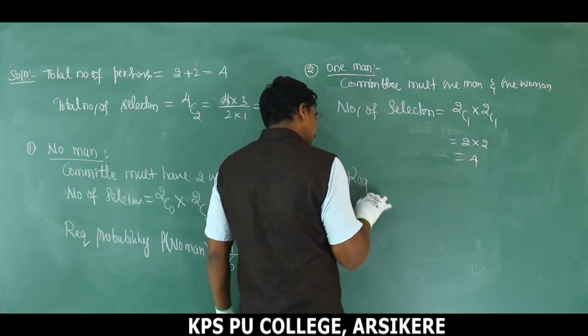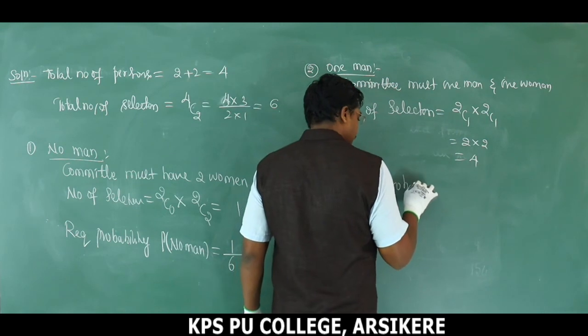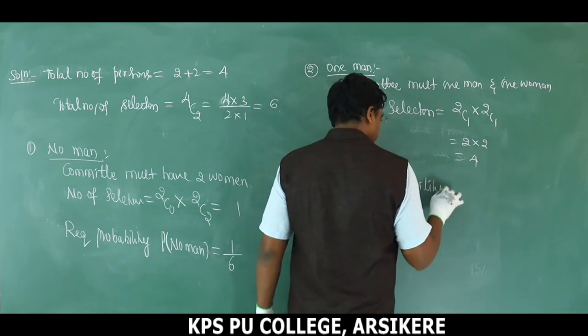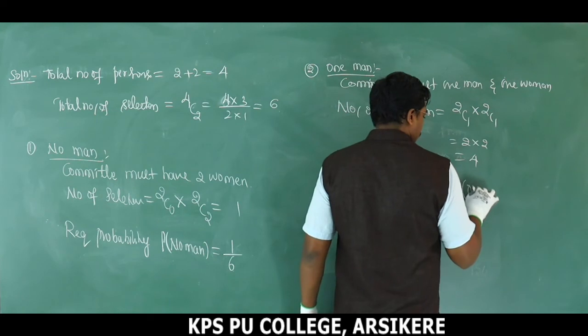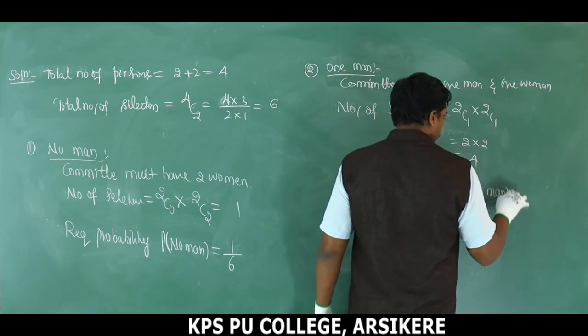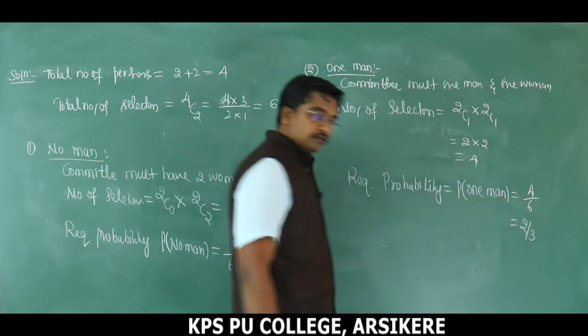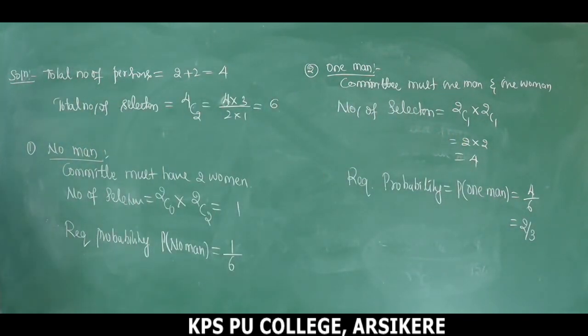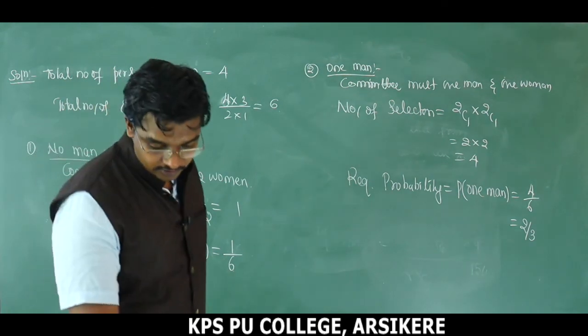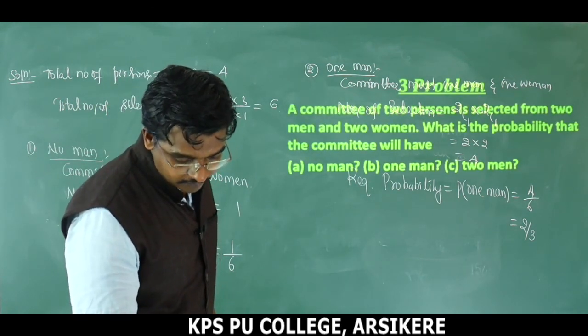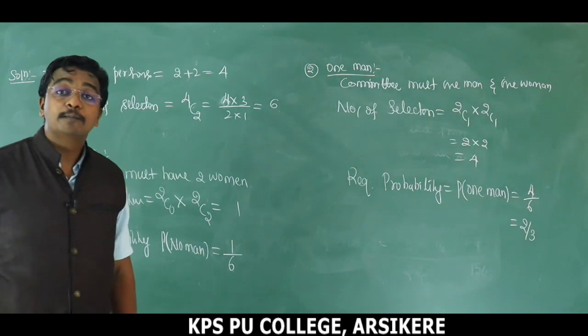Therefore, required probability P of 1 man is equal to 4 by 6 or 2 by 3. This is the condition for the second one, probability of getting 1 man. Take it down as a note. Next we have the third one. Third one is 2 men. It means the committee has 2 men.